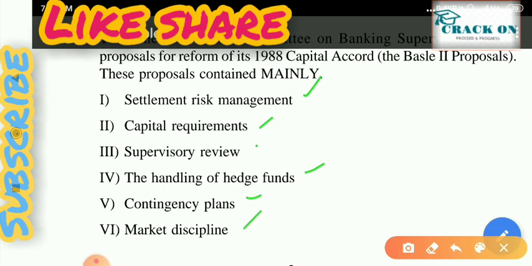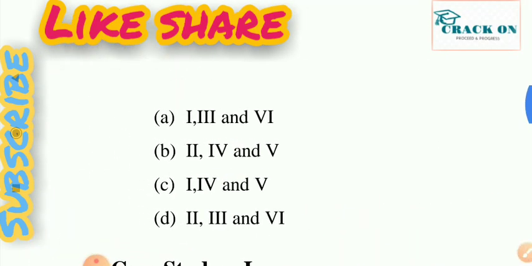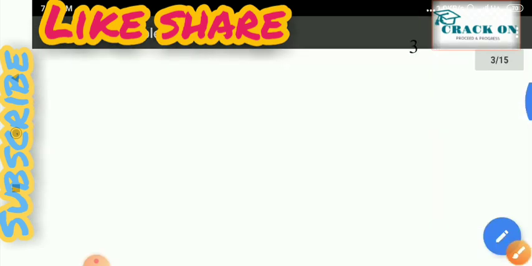So out of these, which are the Basel II proposal content? The options are like this, but the correct answer is 2, 3, and VI.